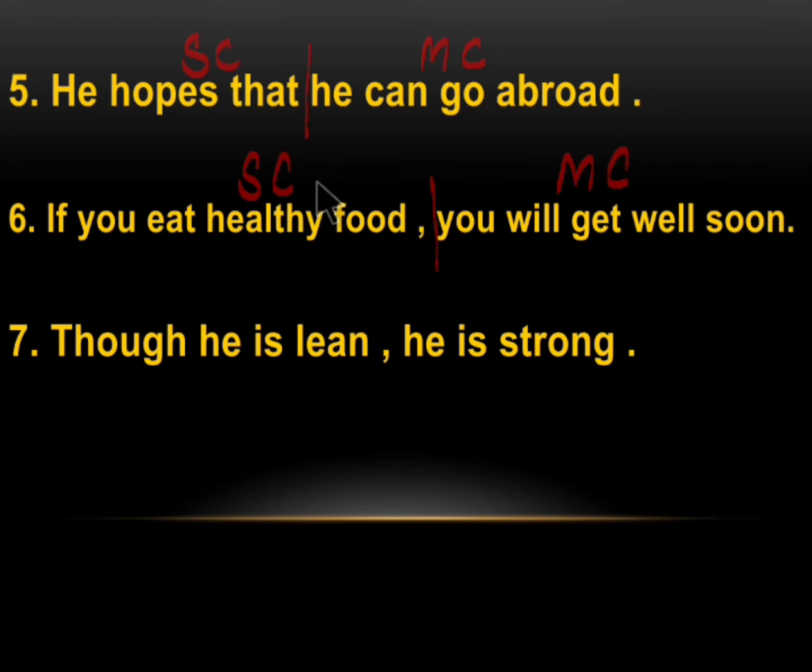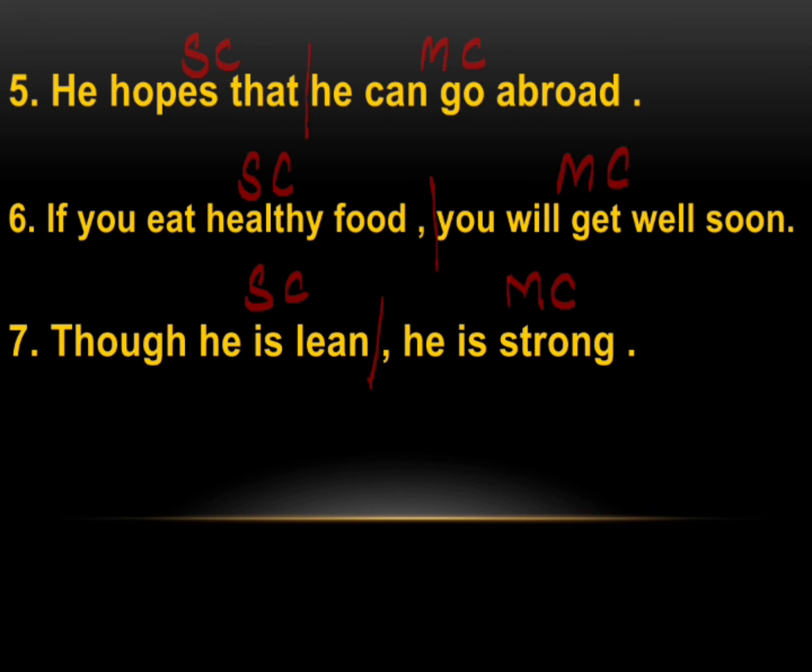The next example: though he is lean, he is strong. Though he is lean is incomplete. So this part is the subordinate clause. He is strong gives the complete meaning by itself. So this is the independent clause or the main clause.